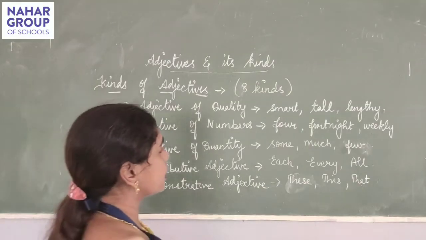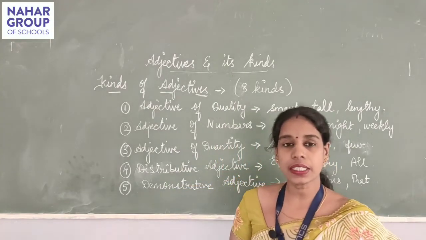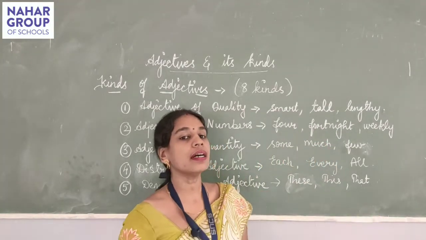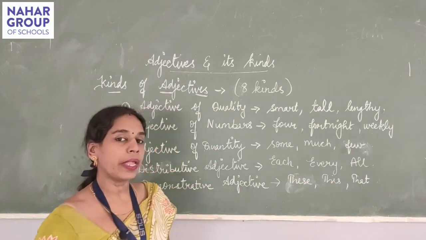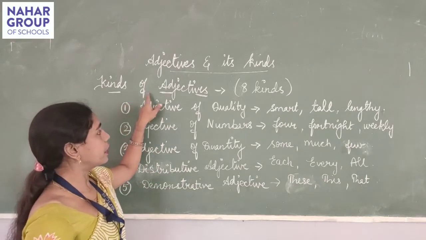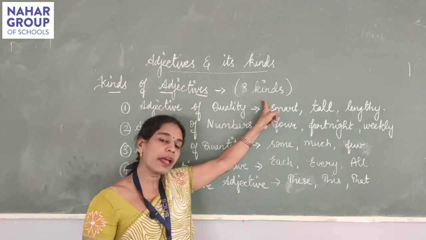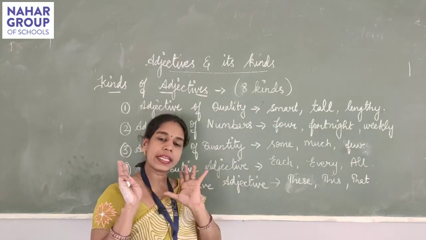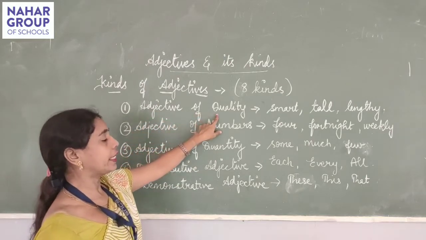Now, after the examples, let us see the different kinds of adjectives. Adjectives have been summarized under some heads stating the different kinds to make it easier for us to understand. Now, in total we have 8 kinds of adjective. How many kinds of adjectives do we have? We have 8 kinds of adjective, and the first one is adjective of quality.